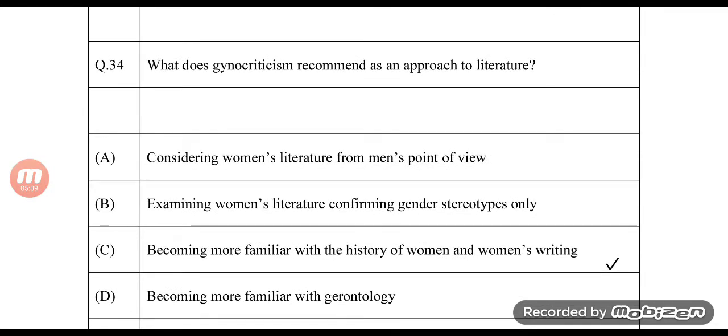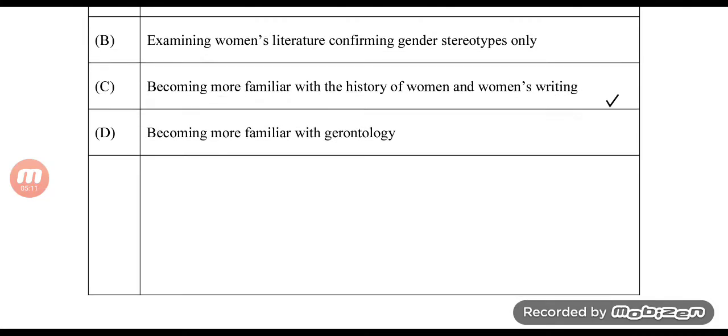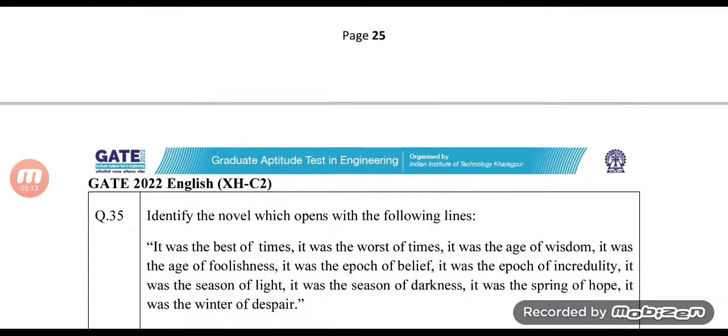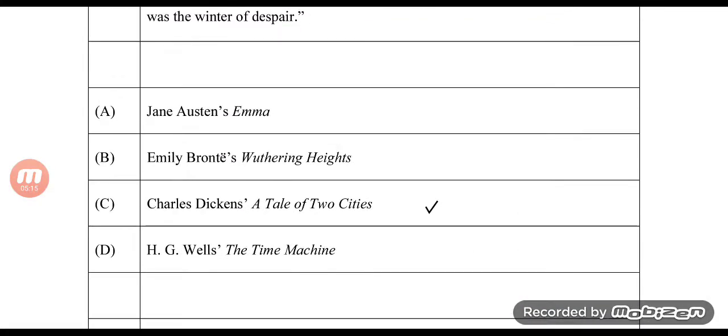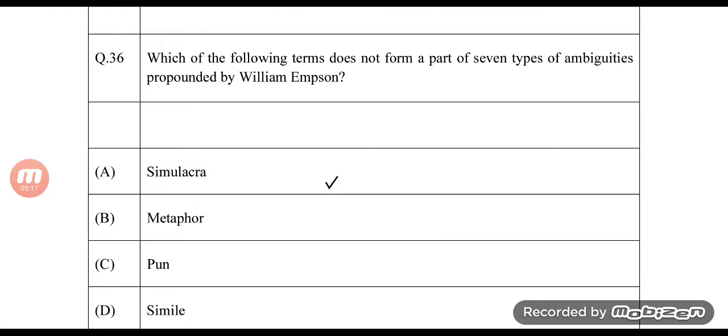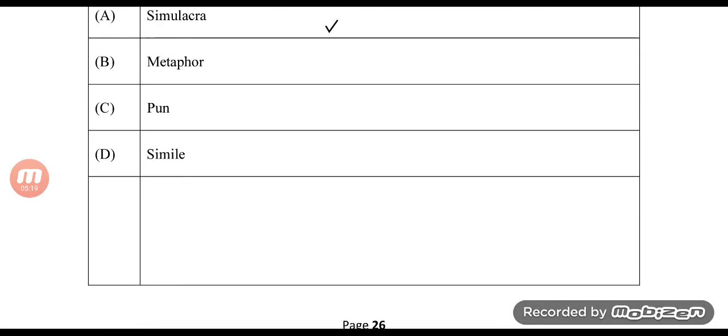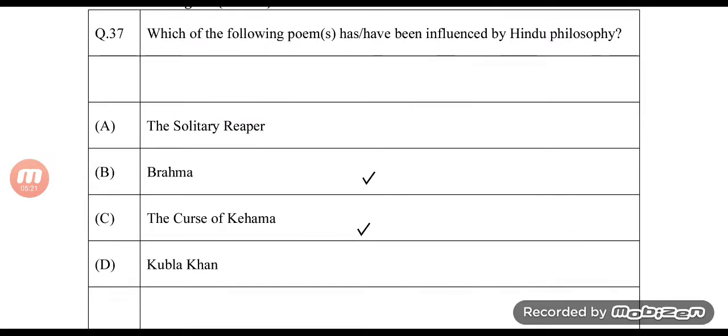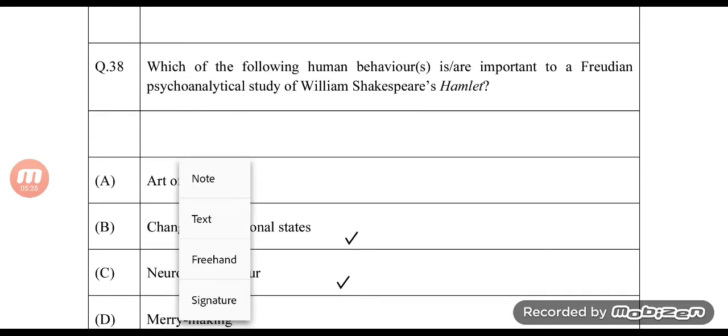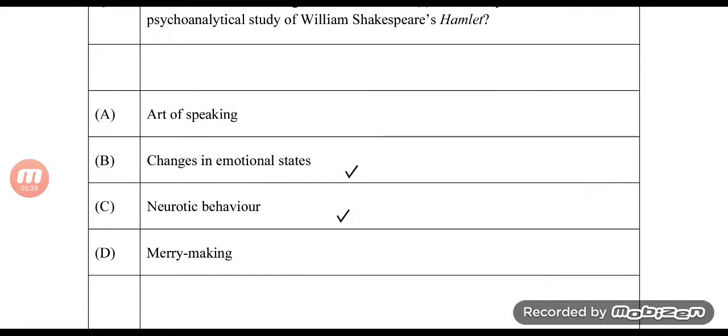Question number 34, the answer is C, becoming more familiar with the history of women and women's writings. Question number 35, the answer is A Tale of Two Cities. Question number 36, the answer is Simulacra. Question number 37, the answer is Brahma and the Curse of Kehama. Question number 38, the answer is B and C.